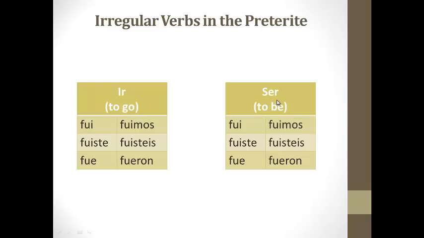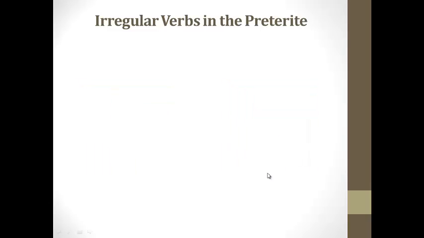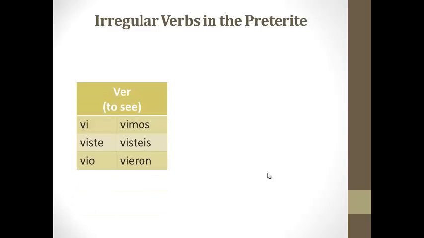The conjugation of ser in the preterite tense is also fui, fuiste, fue, fuimos, fueron. Okay, so as you've noticed here, ser and ir share the exact same conjugation. How you will tell them apart is the context of the sentence.